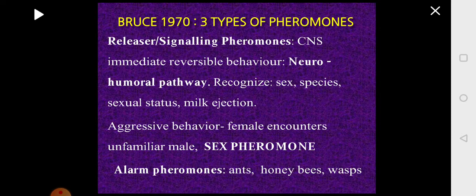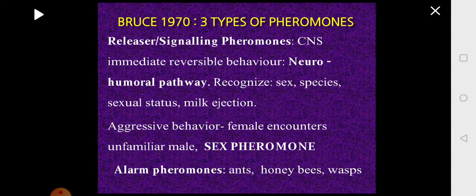So the pheromone is picked up by the sensory cells. It is taken to the central nervous system. Then it reaches the blood. It follows the neurohumoral pathway, and an organism will release a pheromone which will act as a signaling chemical, and